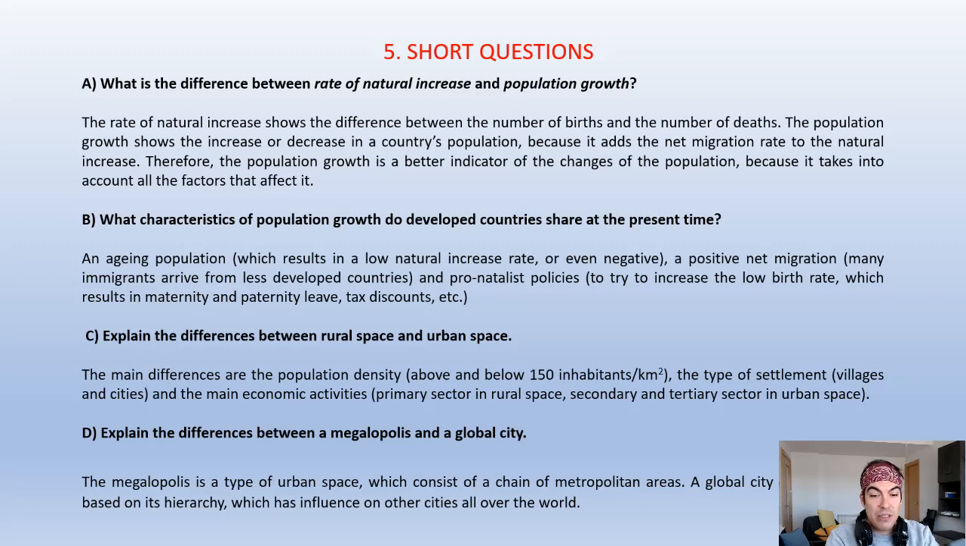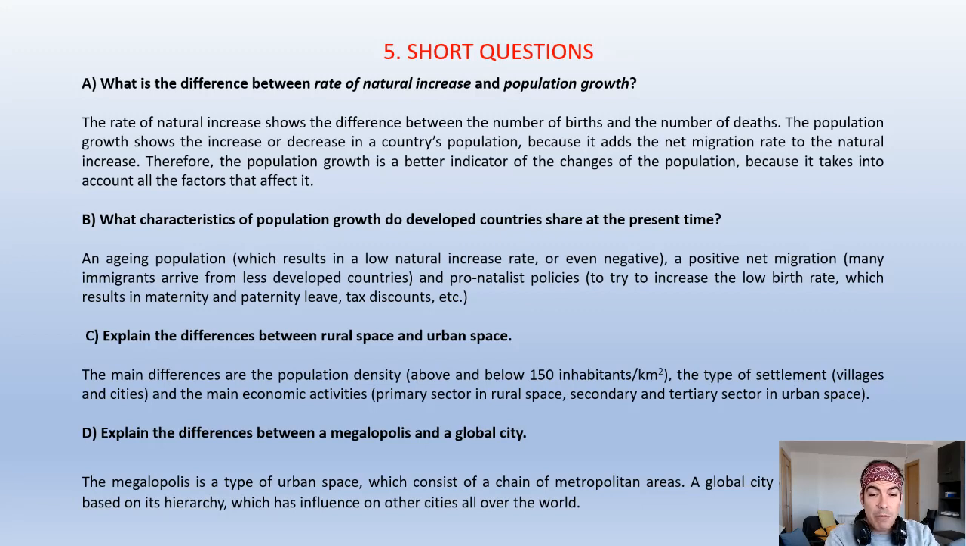The third one is, explain the differences between rural space and urban space. So the main differences between these two spaces are, first, the population density. The rural space has a density below 150 inhabitants per square kilometer, and the urban space has a density above that number. Second, the type of settlement in which people live. People live in villages in the rural space and in cities in the urban space.